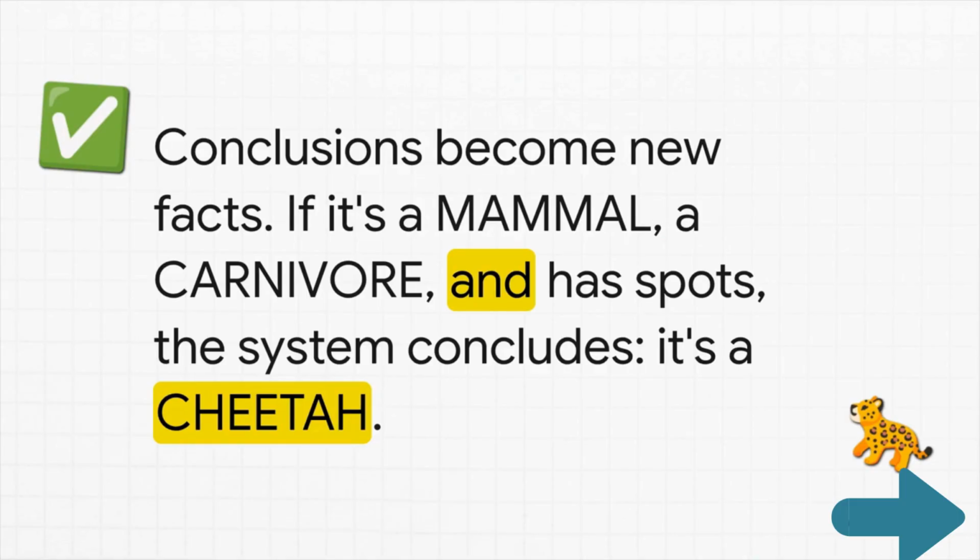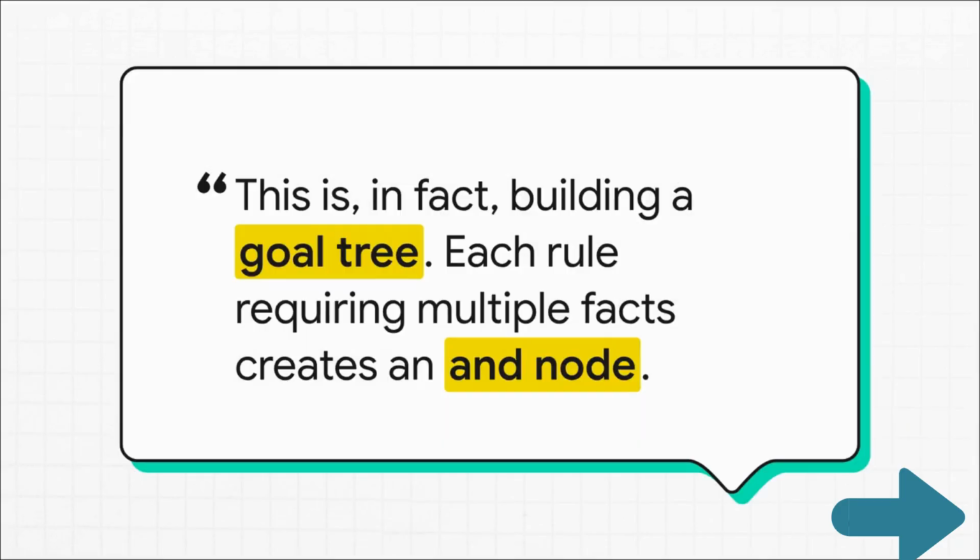So the system sees it's a mammal, it's a carnivore, and it has spots. So Rule 4 fires and concludes it's a cheetah. This just brings it all together so brilliantly. As Professor Patrick Winston explained, this rule-based system is doing the exact same thing as our block moving program. It's building a goal tree. Every rule that combines a few facts to make a conclusion is just creating another branch.